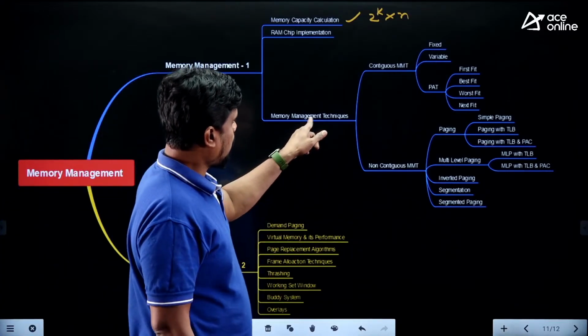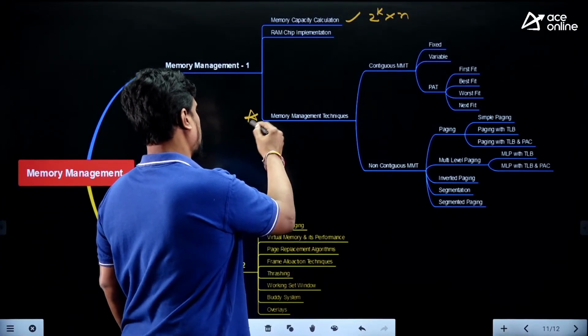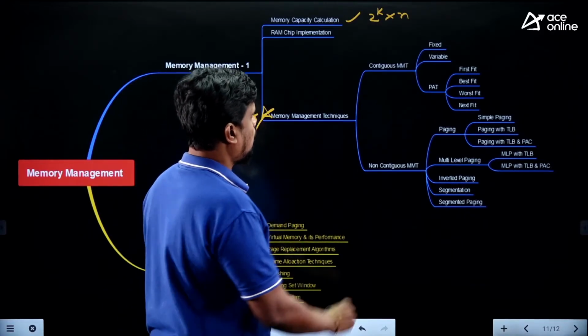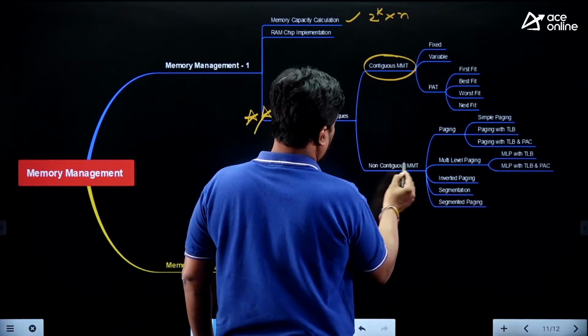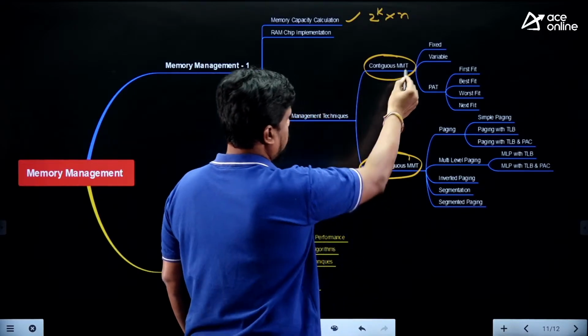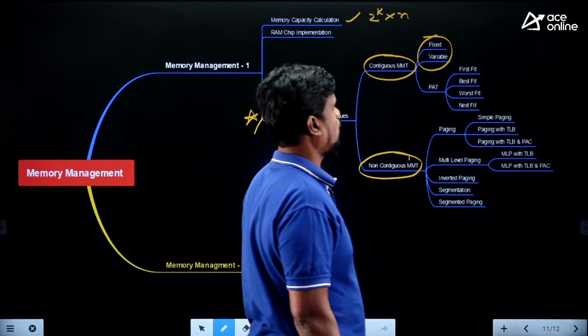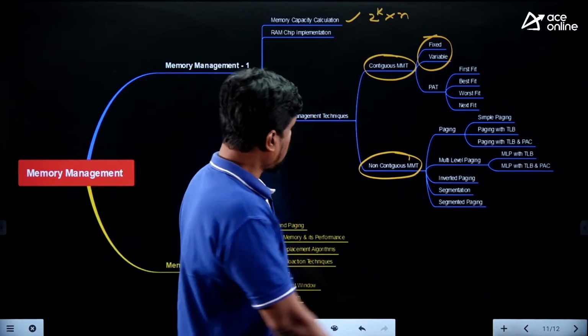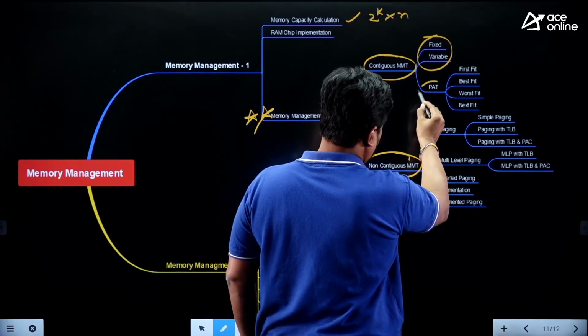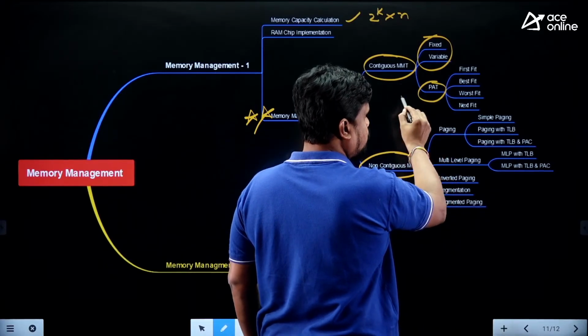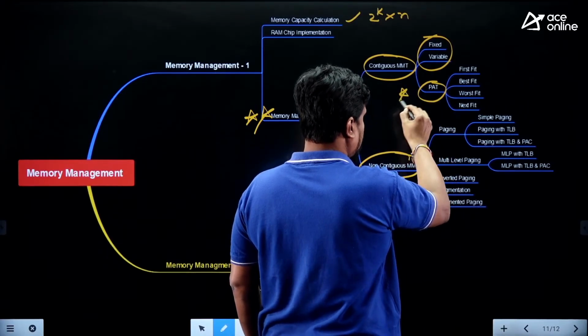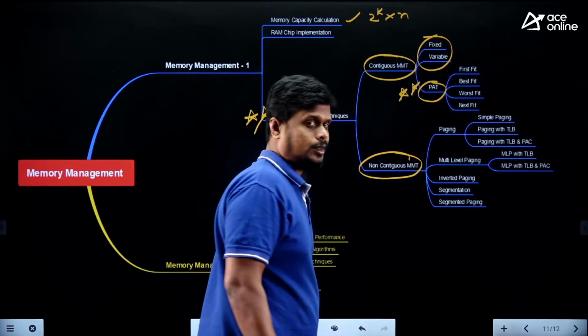After that, memory management techniques. This is the most important part. You have 2 types of techniques. One is contiguous, another one is non-contiguous. And contiguous is divided into 2 parts: one is the fixed partition technique and the other is the variable partition technique. Under this contiguous memory management technique, again we need to concentrate on the PAT, which is partition allocation technique, which needs to be a very, very concentrated point.